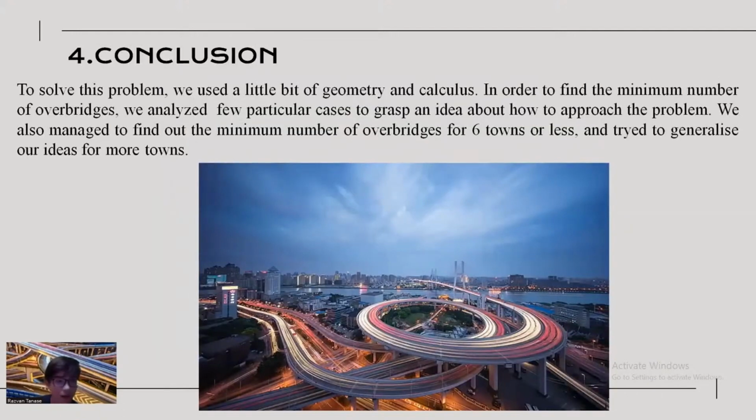So, in conclusion, to solve this problem, we used a little bit of geometry and calculus. In order to find the minimum number of overbridges, we analyzed a few particular cases to grasp an idea about how to approach the problem. We also managed to find out the minimum number of overbridges for 6 towns or less, and tried to generalize our ideas for more towns.